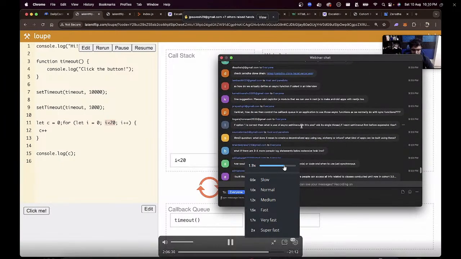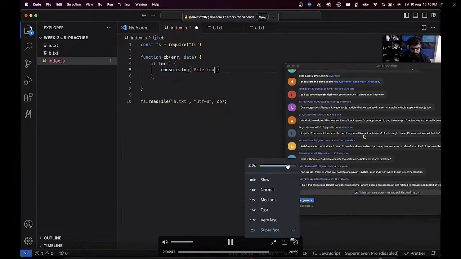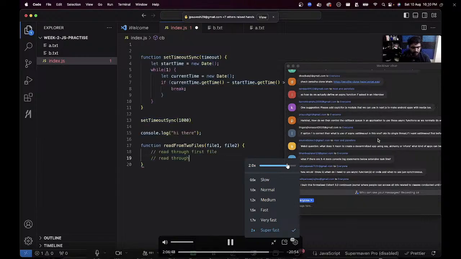Option 1 is correct. Then what is the use of async setTimeout in this one? Okay, it's single threaded. If option 1 is correct, okay, what were the options? I totally forgot. Then what is the use of async setTimeout in this one? Okay, it is single threaded. If I want setTimeout